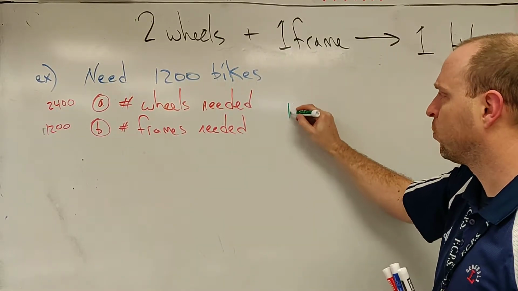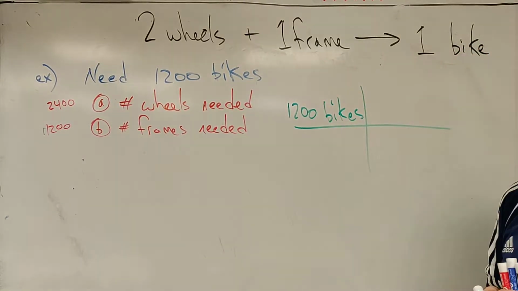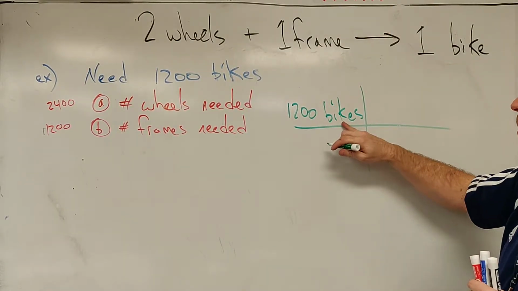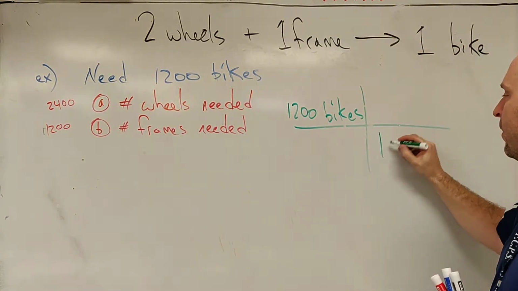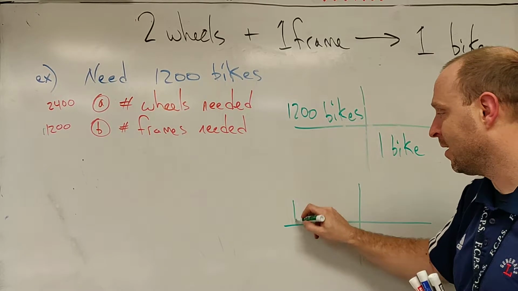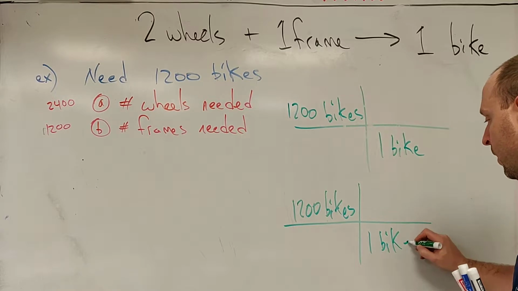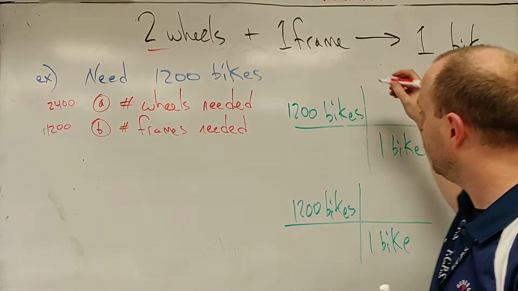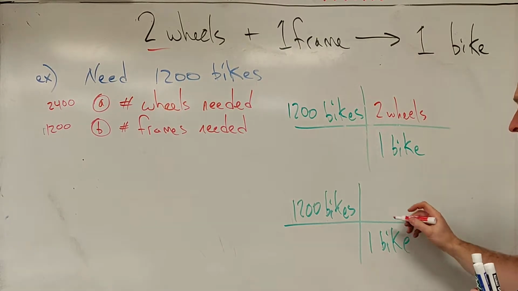So we're going to start out with what's given, 1,200 bikes. All right? So the same thing, the way I set this up, start with what's given. Everything after that comes from our balanced equation. Here's bikes. Here's bikes. You're just matching a picture. This number is how many I have. 1 bike, right? And you're going to notice right here that my work is going to look exactly the same. 1,200 bikes. And I know for 1 bike, the 2 things that I'm interested in here are the wheels. So I'm going to look over there. Yeah, look. 2 wheels, and there's our ratio. Our ratio comes from the balanced chemical equation.